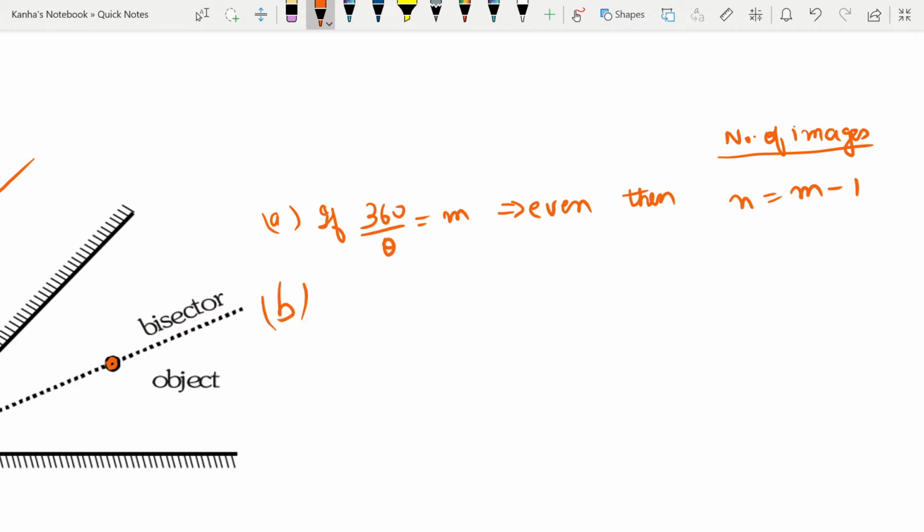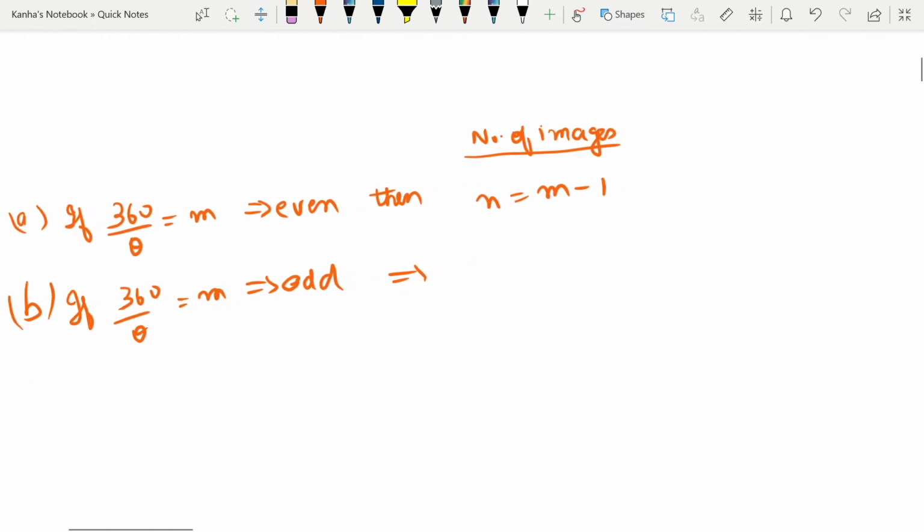The second case is if 360 by theta is equal to m and it's odd. Then n can have two cases.